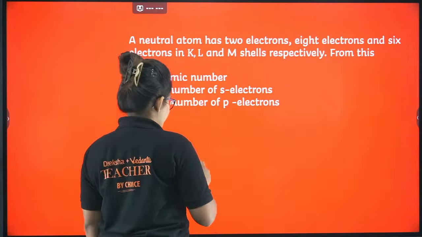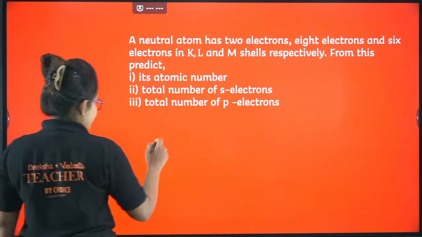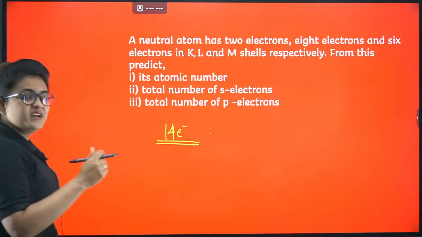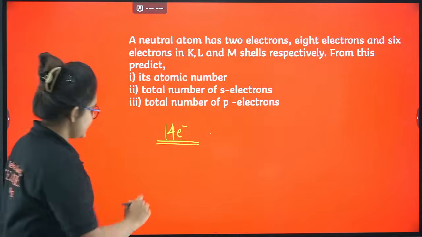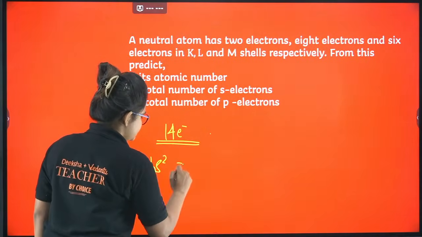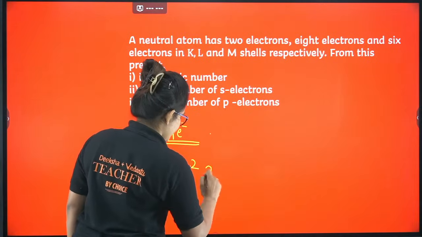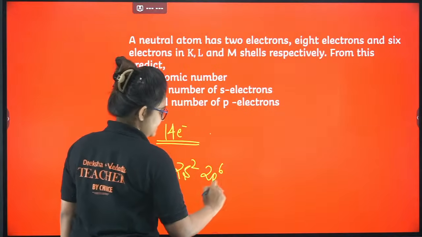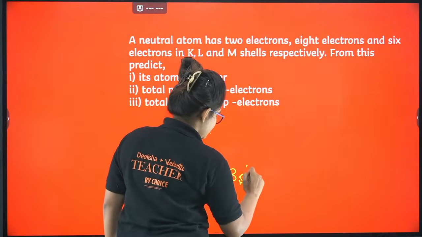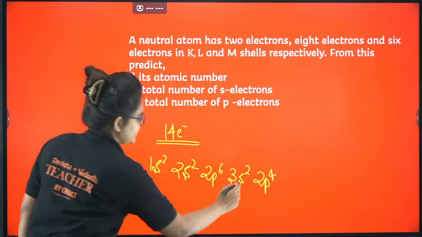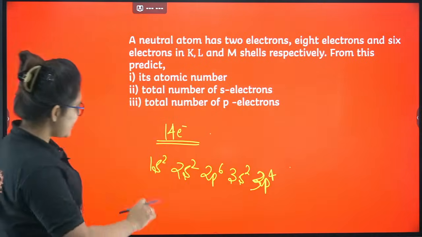If you add them, 2 plus 8 plus 6, the total comes to 14 electrons. Now fill these 14 electrons in s, p, d, f orbitals. You can see 1s2, 2s2, 2p6, total 10, then 3s2, then 3p2.